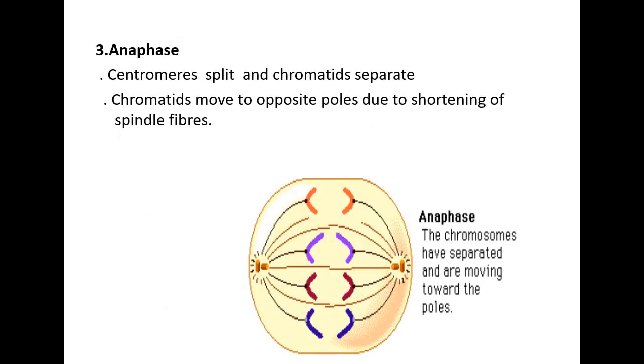Anaphase. In anaphase, centromeres split and chromatids separate. Chromatids move to opposite poles due to shortening of spindle fibers. So here the centromeres of each chromosome get split and move in opposite directions.